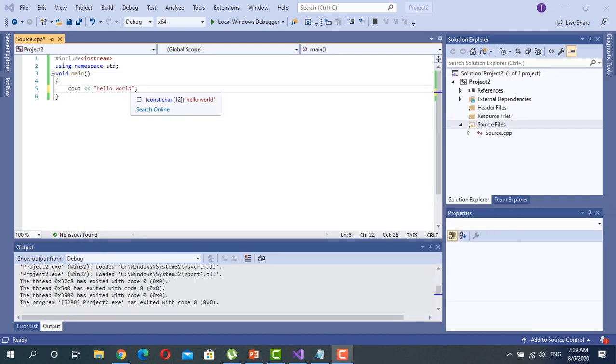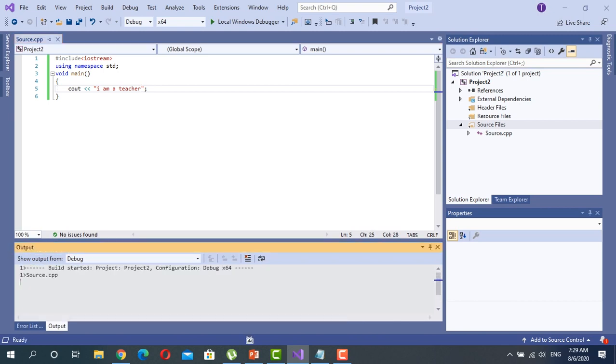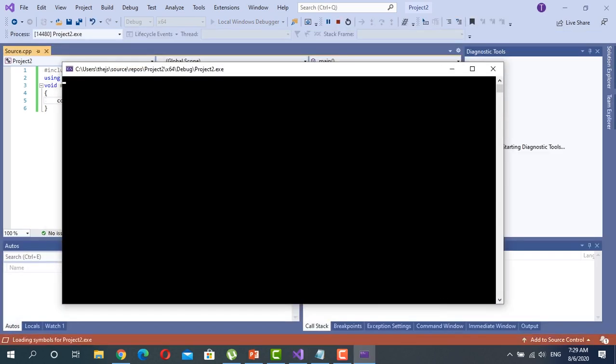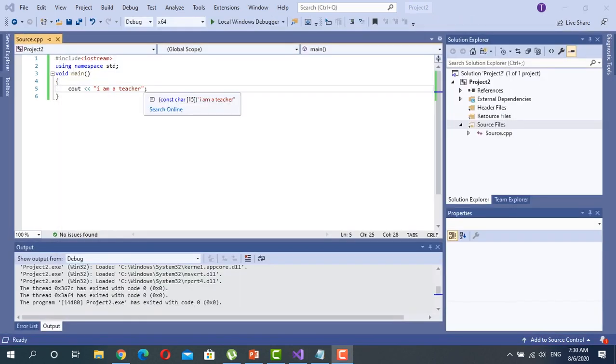Instead of hello world we can write anything here. Now I am writing like this. Then I press the F5 button on the keyboard. It will display I am a teacher on the screen. Whatever you write between these codes, it will display on the screen.